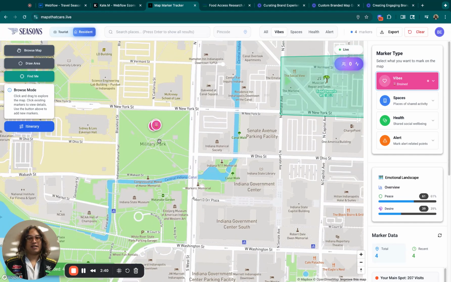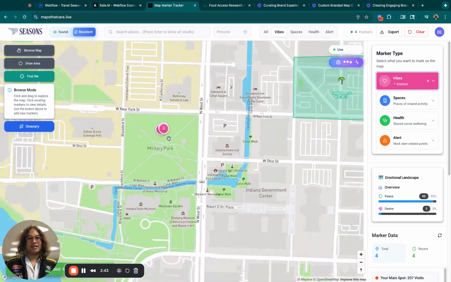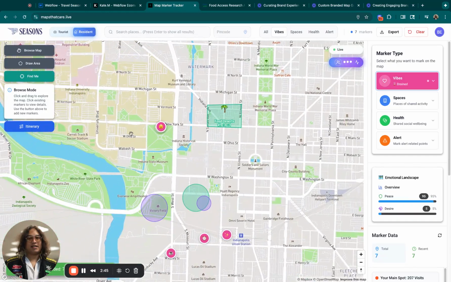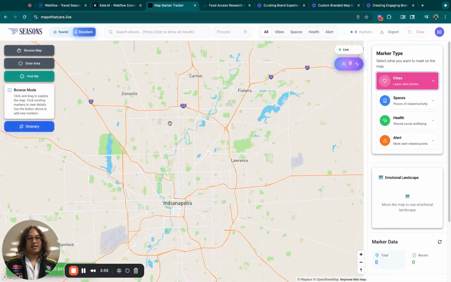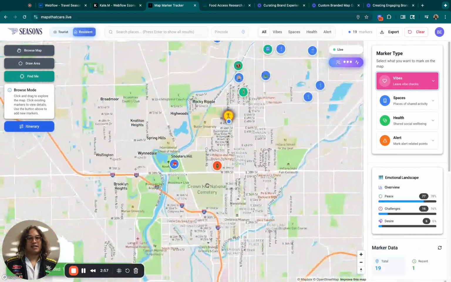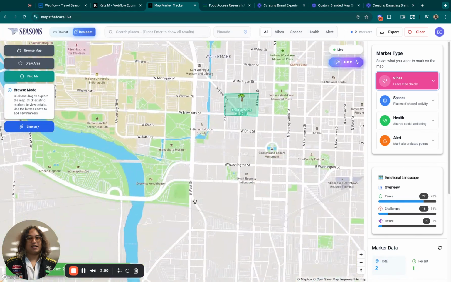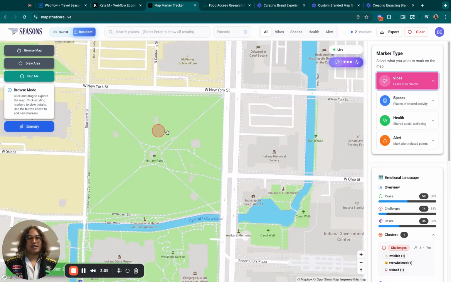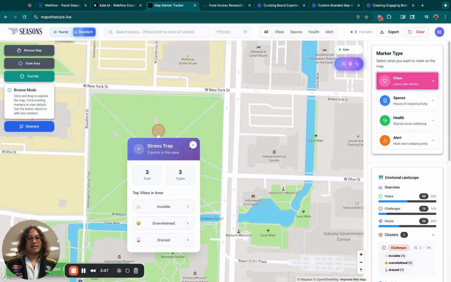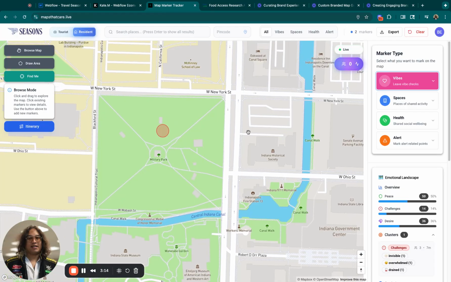All right. So now that that region has a minimum of 3, it will be known for having a red challenge region. So if we refresh real quick, that region will be known for that. Boom. Exactly. So the goal is to be able to look at the map in 3 different categories: peace, challenge, and then desire. That gives a good differentiation of what these places are like.